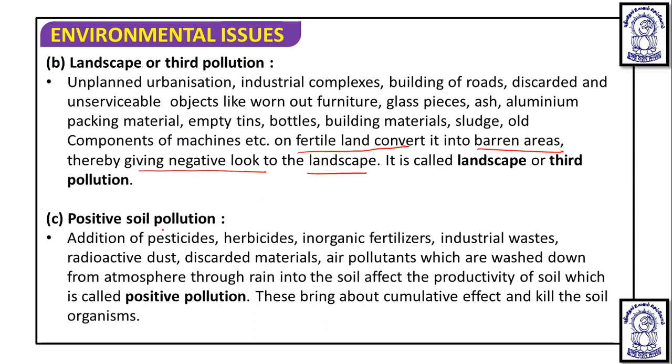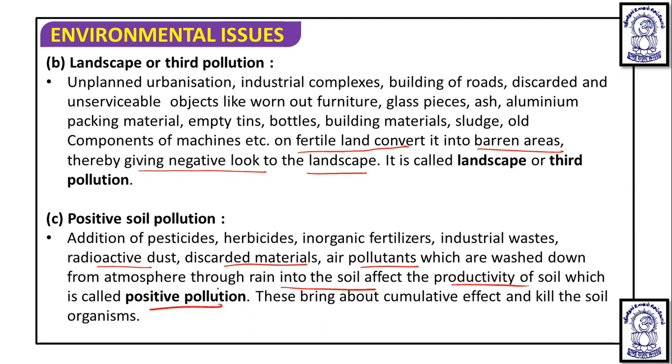Then the next type is positive soil pollution. Positive means plus: this pollution takes place by the addition of something. The addition of pesticides, herbicides, inorganic fertilizers, industrial wastage, radioactive dust, discarded materials, and air pollutants washed down from the atmosphere through rain into the soil affects the productivity of soil.